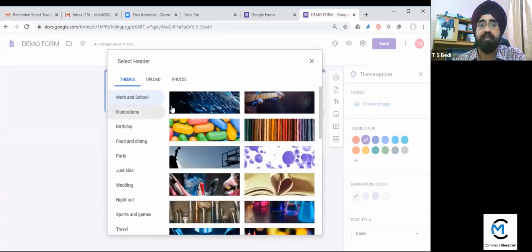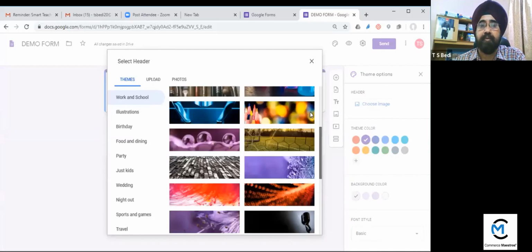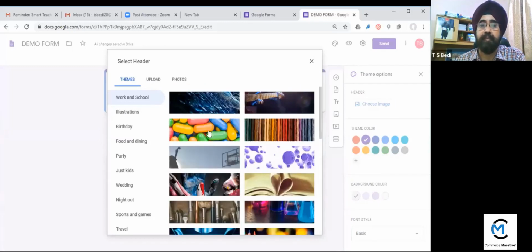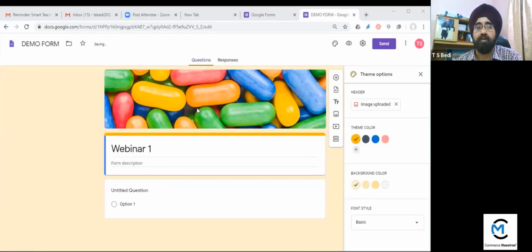These are the images, you can select anyone. Suppose I select this one. Then I have to insert. Go to insert. Now this image will be inserted in the heading. So this image is here.